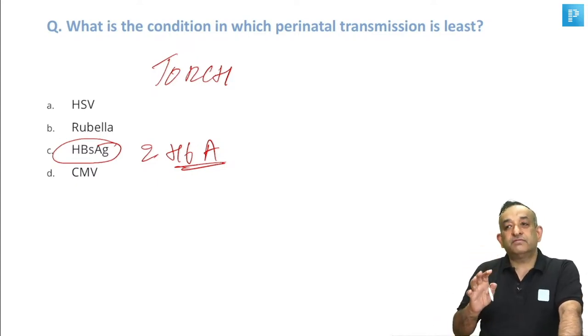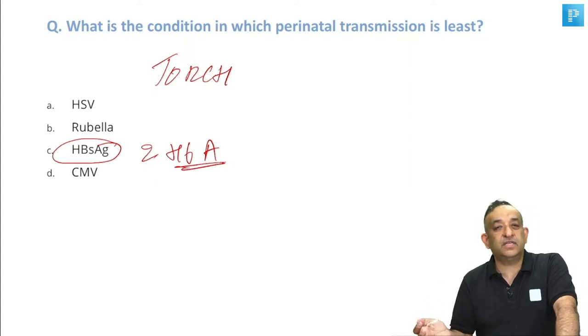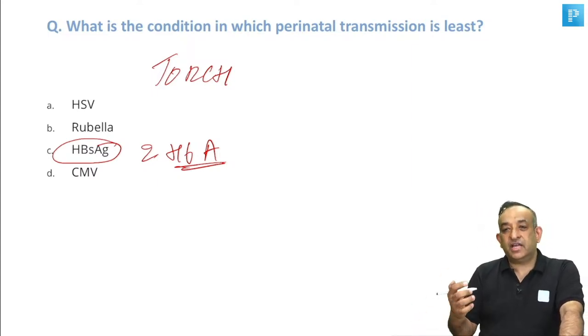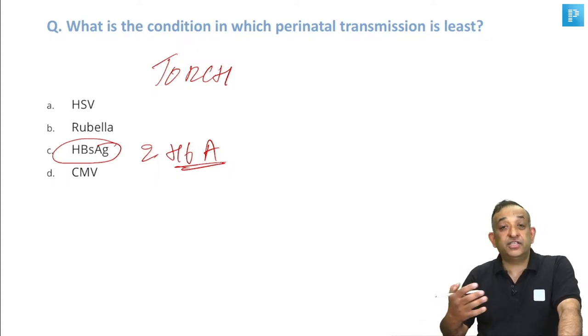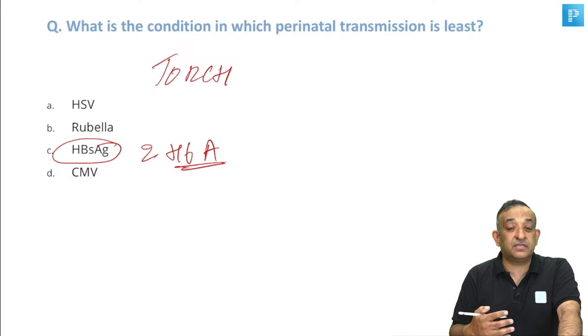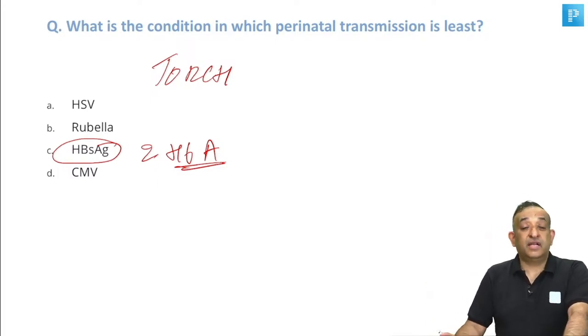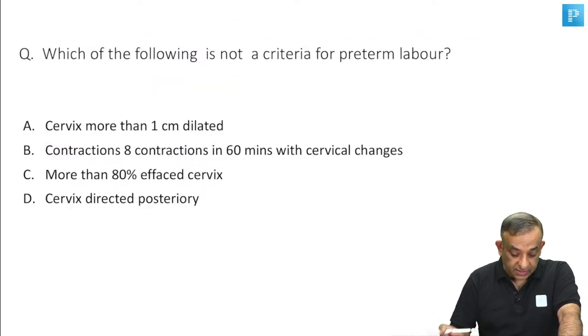It has a very high chance of transmission and causes a lot of destruction in organogenesis. That's why if a patient has high IgM during the pregnancy and the IgG is low and has not started coming in the circulation, we start counseling the woman that we'll probably have to end this pregnancy, we'll probably have to do an abortion. So we'll see the next question.